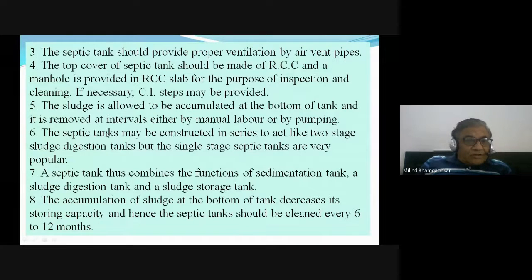Septic tanks may also be constructed in series to act like two-stage sludge digestion tanks, but single-stage tanks are very popular.